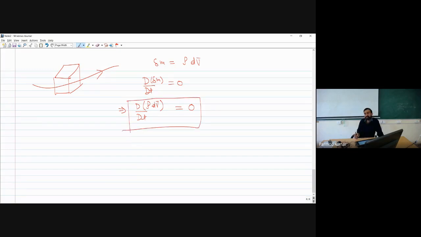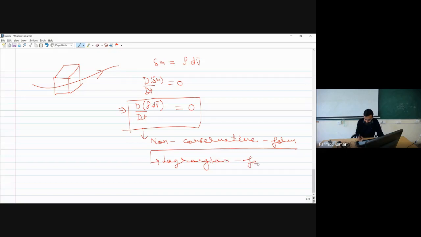So if I write it like this, then I can call this particular equation my non-conservative form, because here we are considering that our fluid element is actually moving within our space. Okay, and this is also known as the Lagrangian description. So this is how we can obtain the continuity equation in different ways.